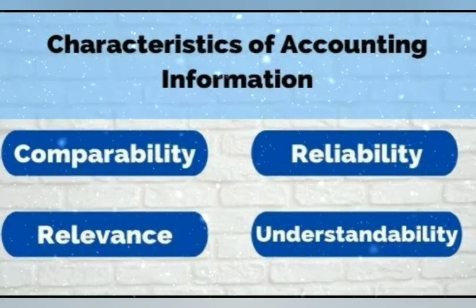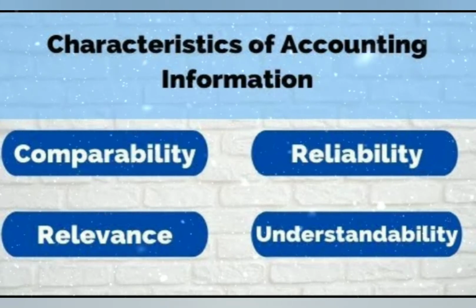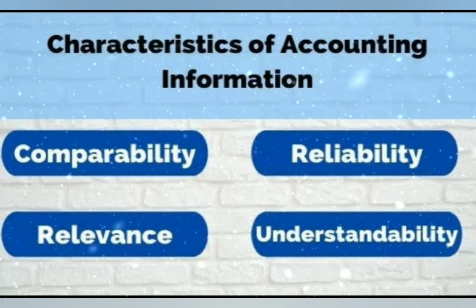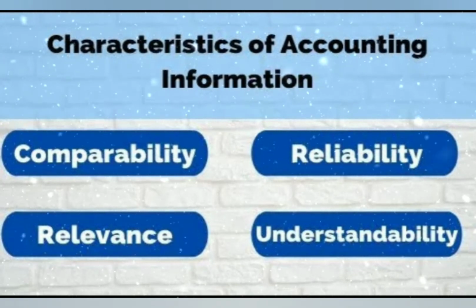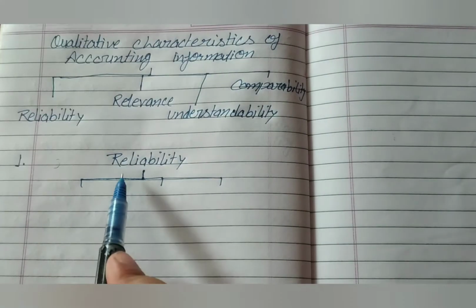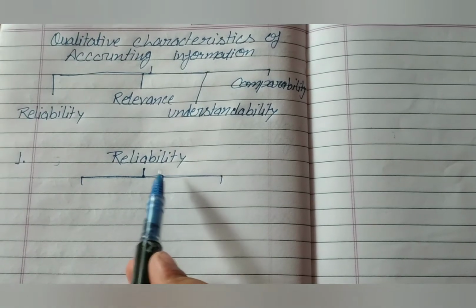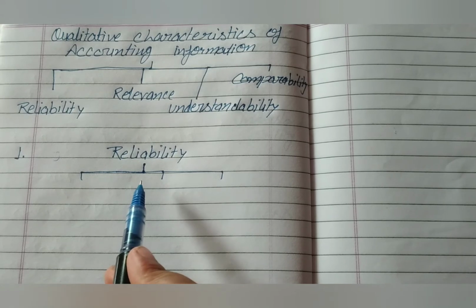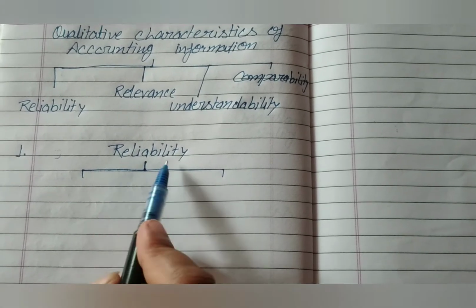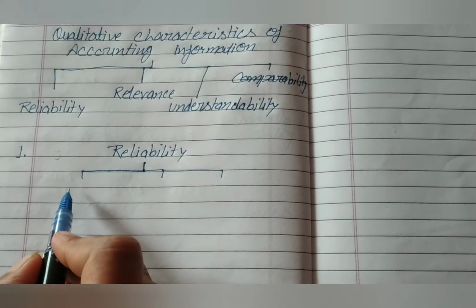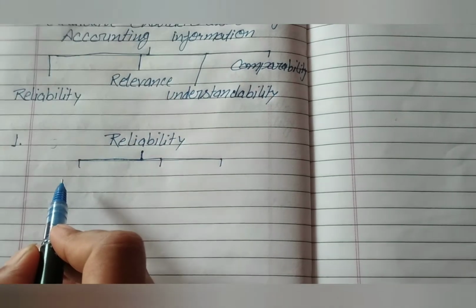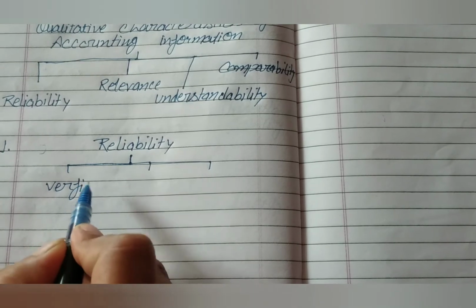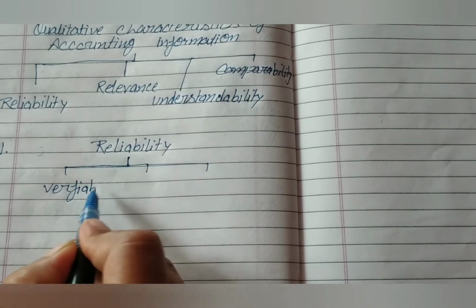Next topic is qualitative characteristics of accounting. There are 4 qualitative characteristics of accounting. First one is comparability, reliability, relevance and understandability. One is reliability. Accounting information must be reliable. Reliable means faithfulness, verifiable, free from bias. So how will accounting information be faithful, free from bias and verifiable? For verification, we have to prepare some source of document.